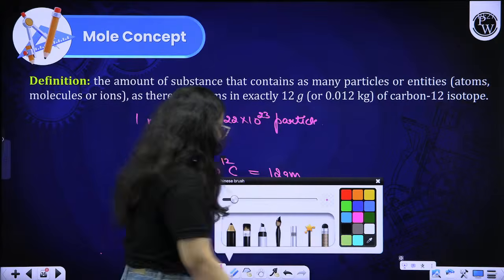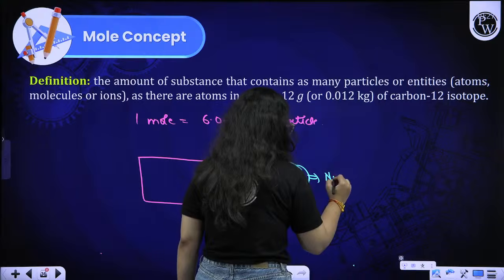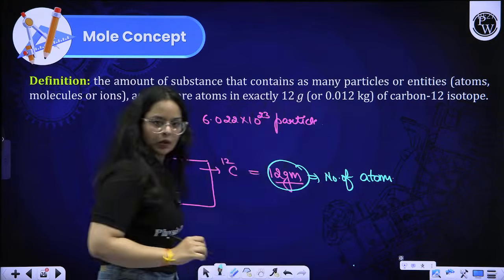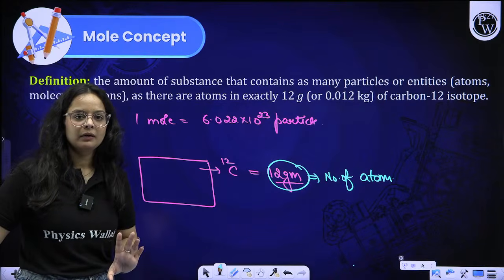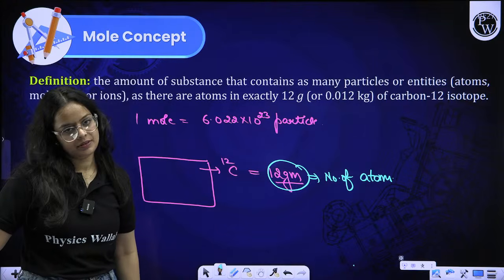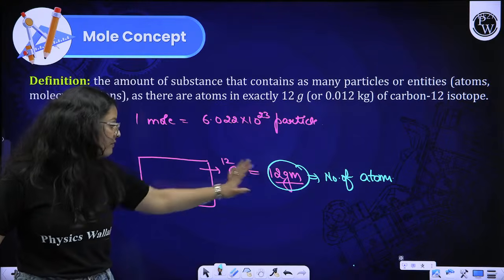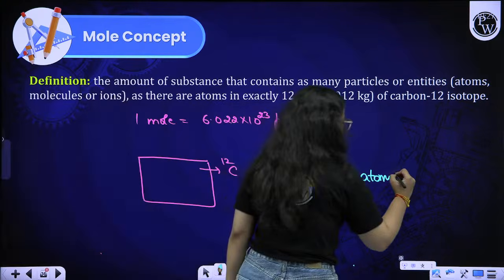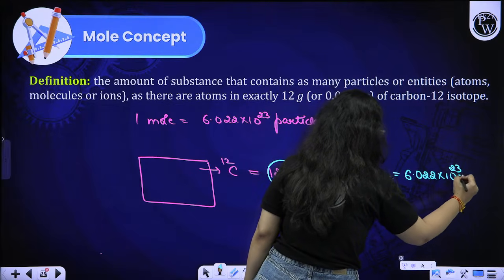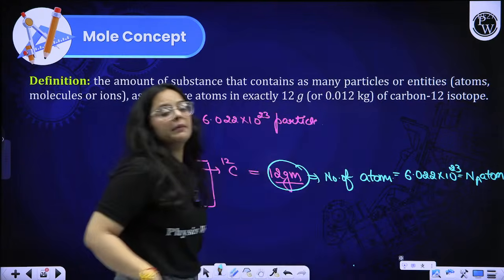Now, I am just marking this value and counting the number of atoms. I know the mass of one carbon, and accordingly I will find how many atoms are there in 12 grams. Is it clear to you all, beta? When I found how many atoms 12 gram comprises, the number comes out to be 6.022 into 10 raised to the 23. That is Na atoms. Avogadro number. From there, I am getting this value.